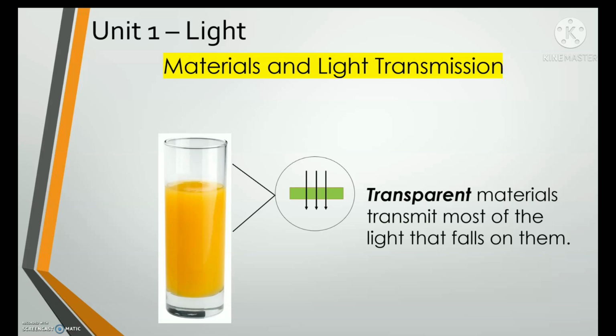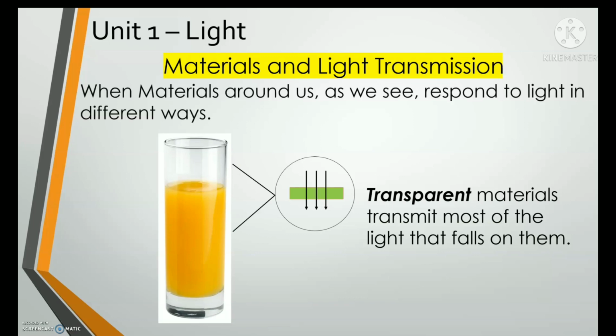Everybody repeat after me. Materials and light transmission. Very good. So materials is everywhere. Okay, we can see many materials around us. And today we will see how these materials respond to light in different ways.